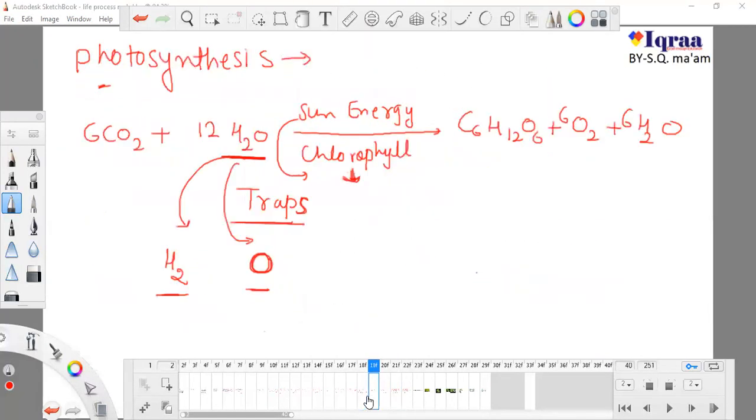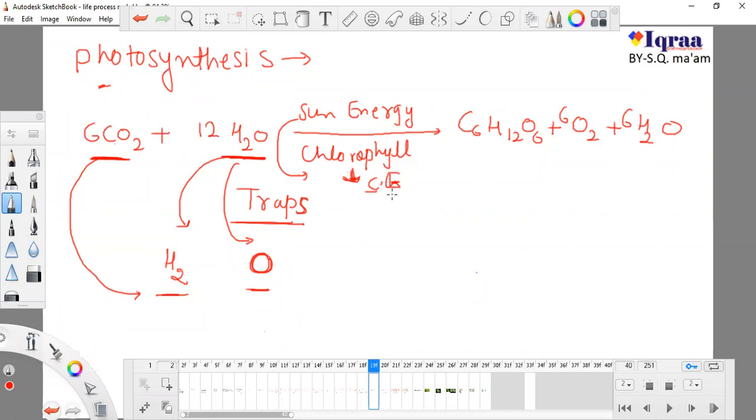Very simple. This carbon dioxide now goes with this hydrogen, and this carbon dioxide is reduced. What is the meaning of this? Sun energy is absorbed by chlorophyll, and this energy can be used as chemical energy.